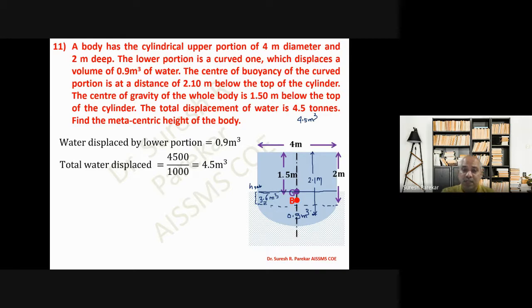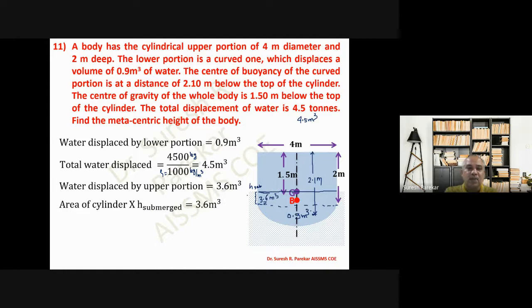Total water displaced is 4.5 meter cube, that is 4500 upon 1000, so 4500 kg divided by the density gives 4.5 meter cube, because this is rho. Then the water displaced by the upper portion, as already mentioned, is 3.6 meter cube.